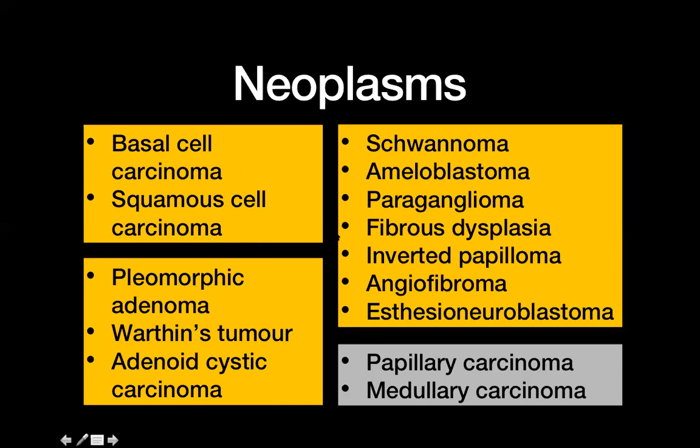And then we have a mixed bag of lesions which have different origins. Among them, we are going to look at the schwannoma, ameloblastoma, paraganglioma, fibrous dysplasia, inverted papilloma, angiofibroma, and esthesioneuroblastoma. There are also two thyroid neoplasms that you need to know, but I will not be covering them because they will be discussed by Dr. Pawan. So these are the neoplasms that we are going to focus on.